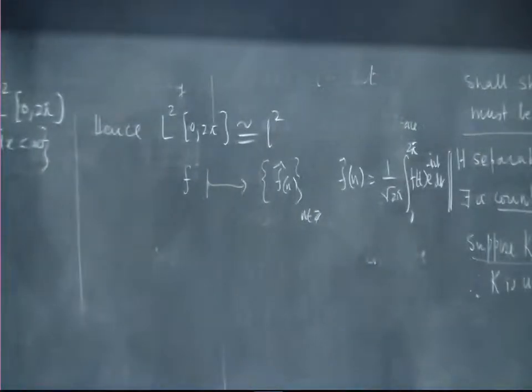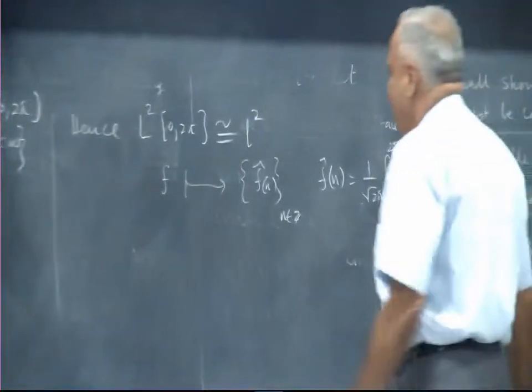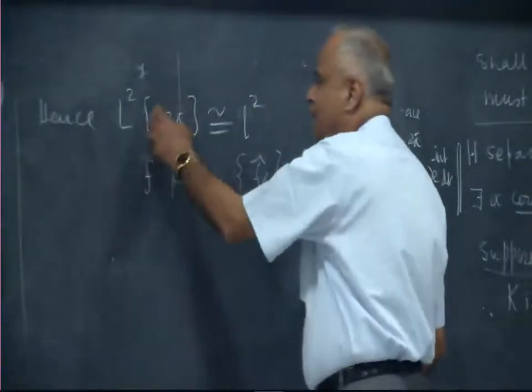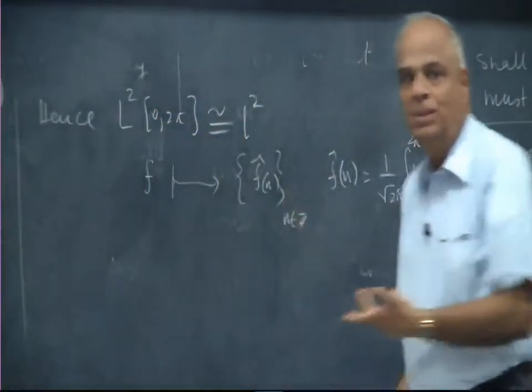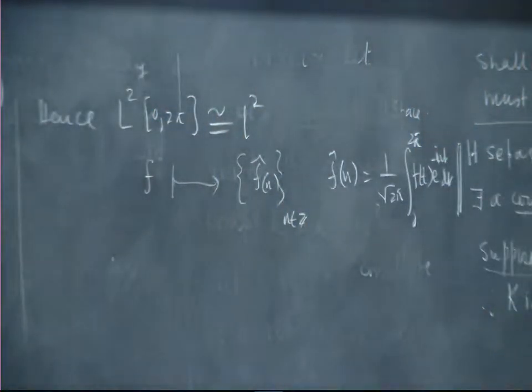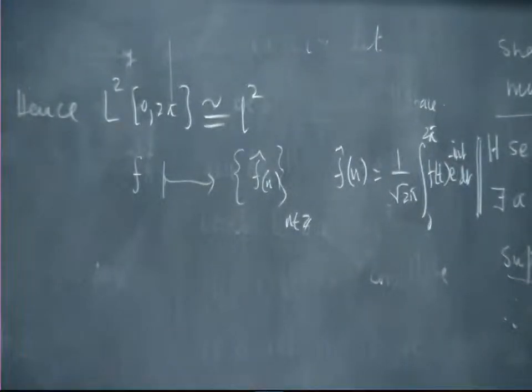That's the Fourier coefficients, and that's why continuous time is converted to discrete frequency. This is what is happening in the Fourier series business. We have a function defined for a continuum of time converted to a discrete frequency. That's what all Fourier series is.